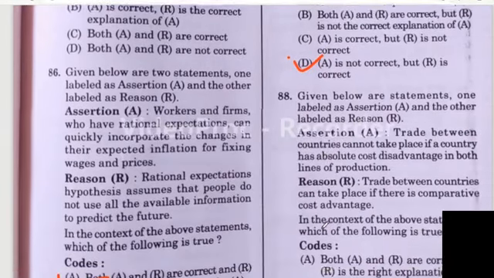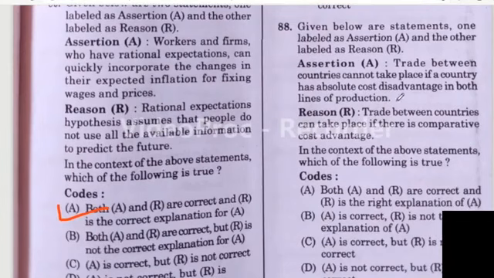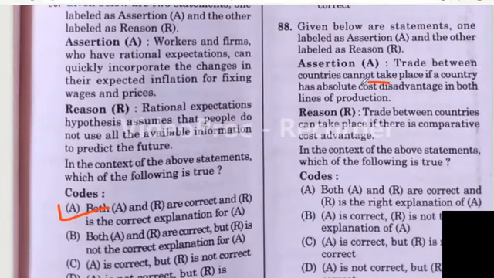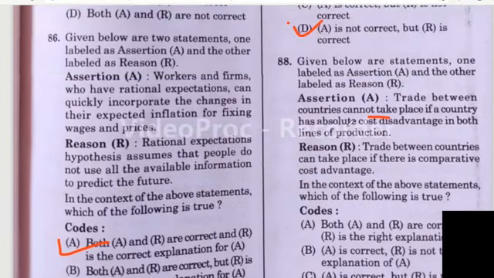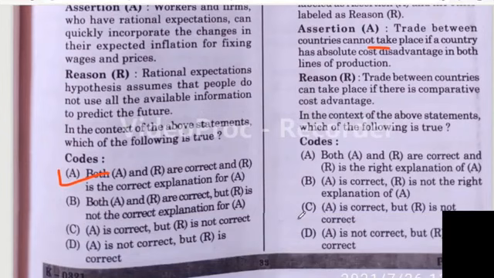Yes, question number 88. Assertion is trade between countries cannot take place if a country has absolute cost disadvantage in both lines of production. Reason is trade between countries can take place if there is comparative cost advantage. Here also four options are given. Here I think the right answer is option D. A is not correct, but R is correct.